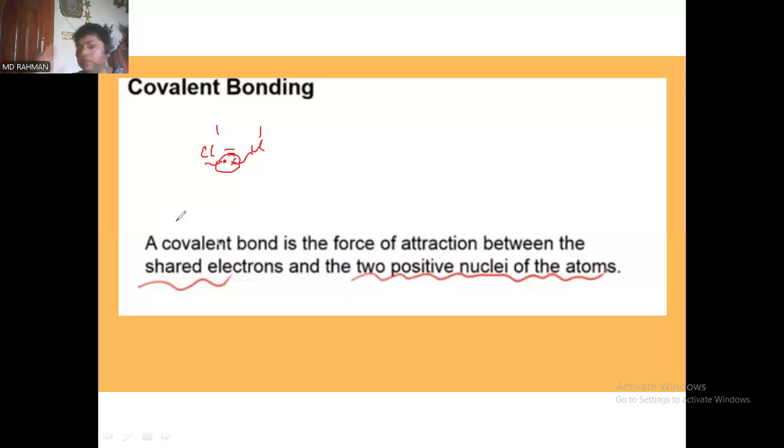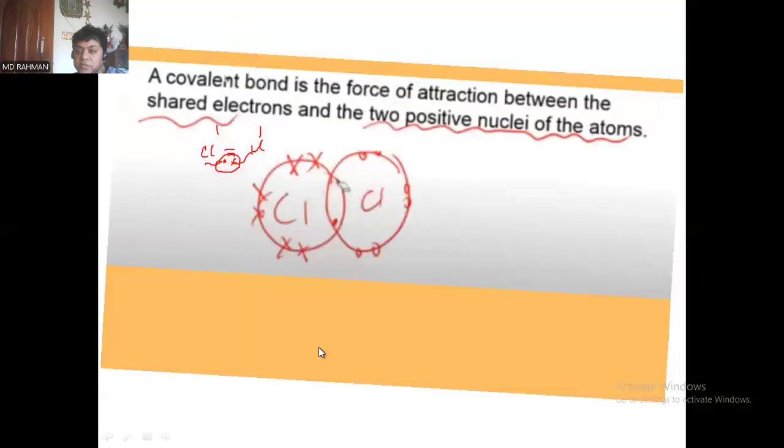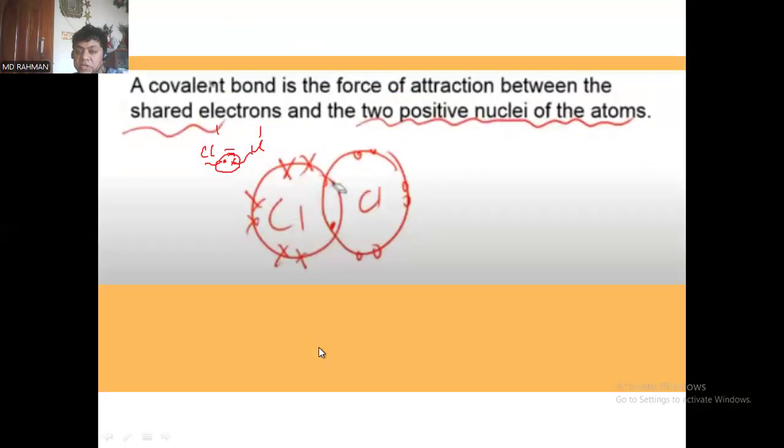That's it. This is the covalent bond, and we have defined it accordingly here. So now we can understand the definitions, right? So we are going to the next portion. Next portion you can see here.